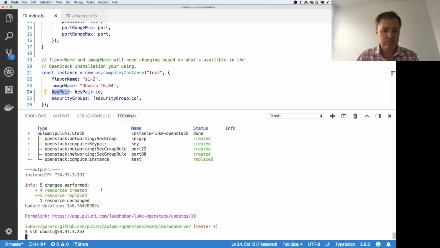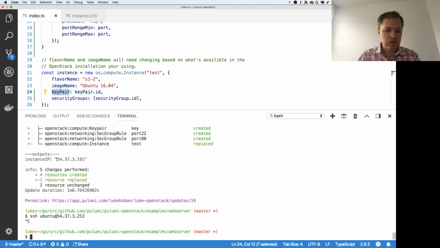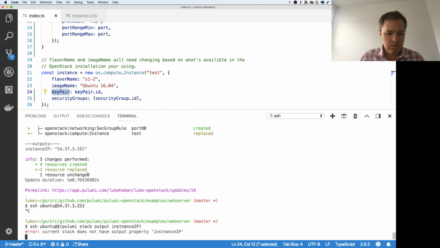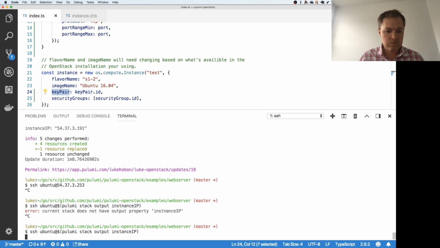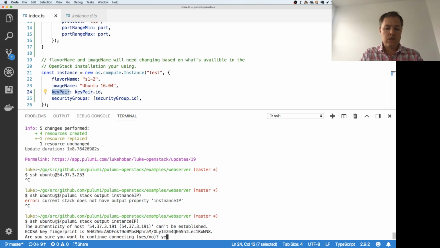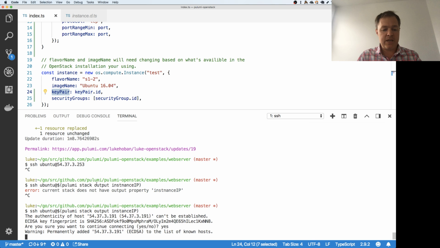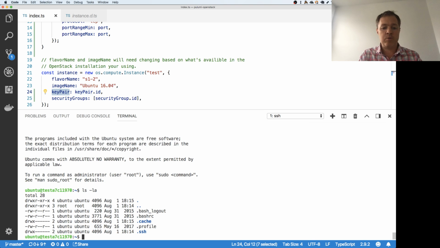Oh, I got the wrong IP address, didn't I? In fact, I can do SSH Ubuntu at Pulumi stack output instance IP. I misspelled it. Add that fingerprint, and now I should be inside my Ubuntu instance.